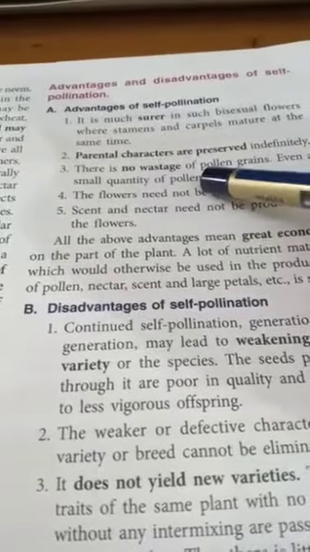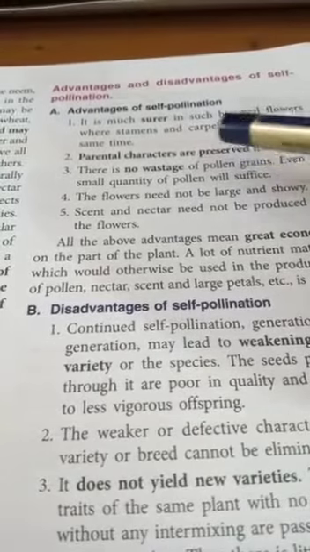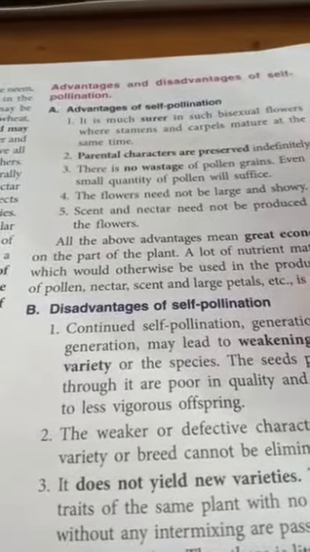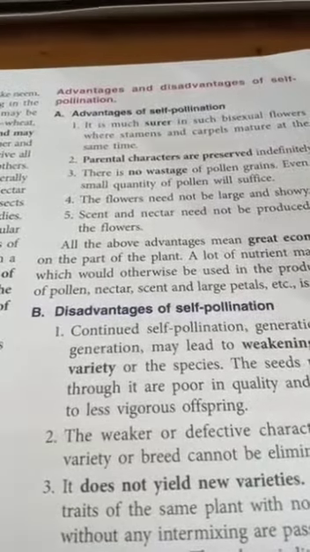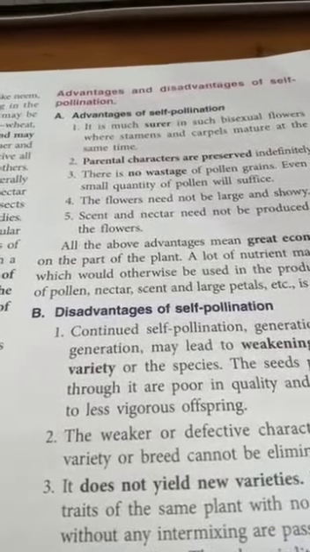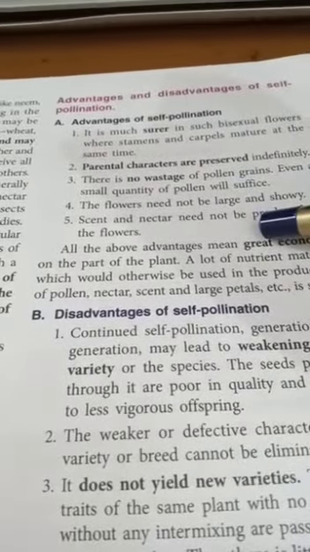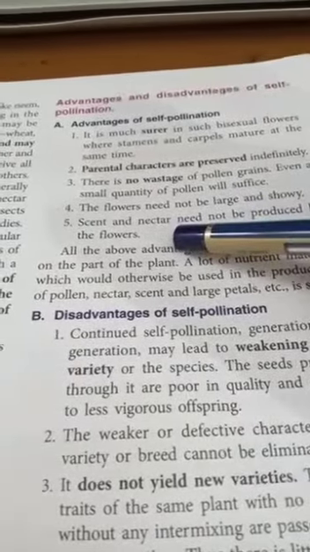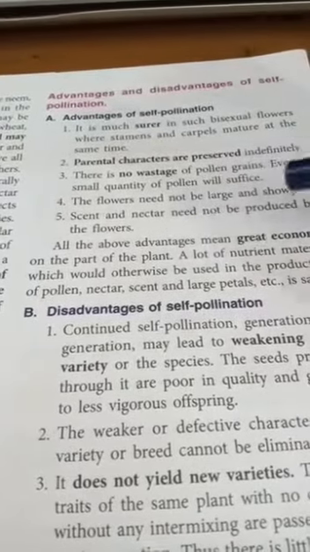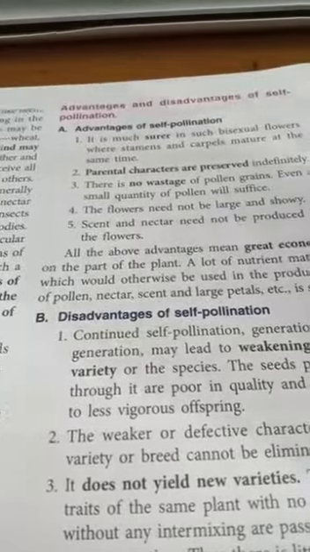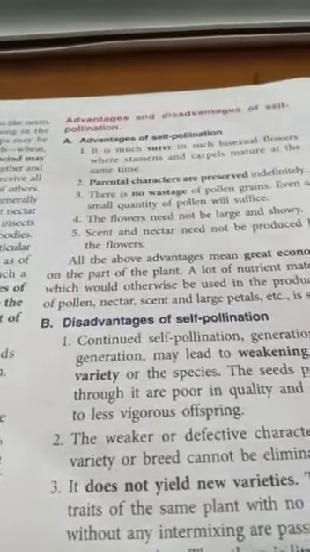Second, parental characters are preserved because the offspring born are identical to the parent. So there is no change in the offspring. It is exactly similar to the parent. There is no wastage of pollen grains also. There is no need for a flower to be showy or large or to produce scent or nectar. So in this way, it is an economic process for a plant.